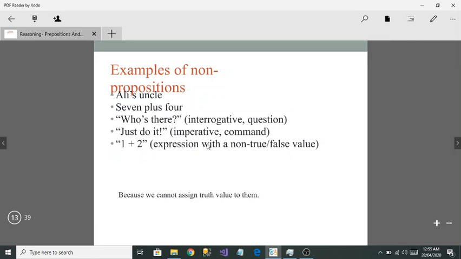And the third one, that is just do it, or who's there. Who is there? Do you know who is there? Can you tell if it is true or false? No. So these are all non-propositions that you can understand.